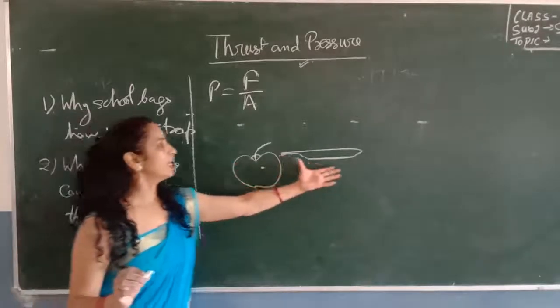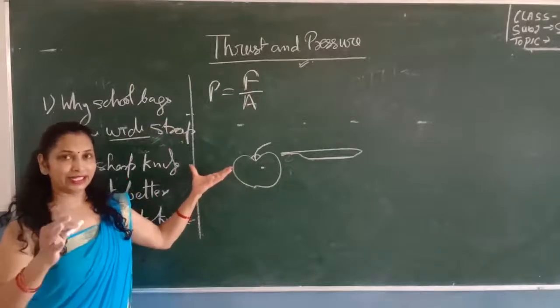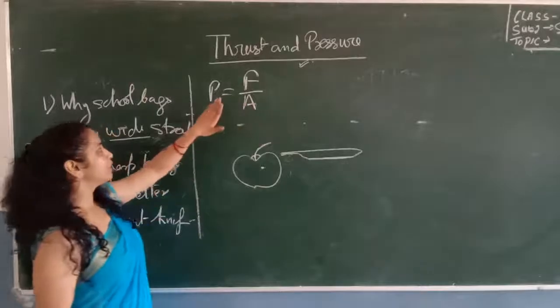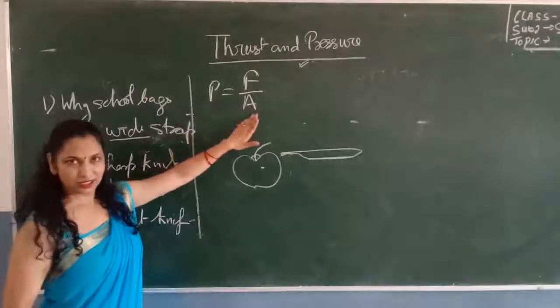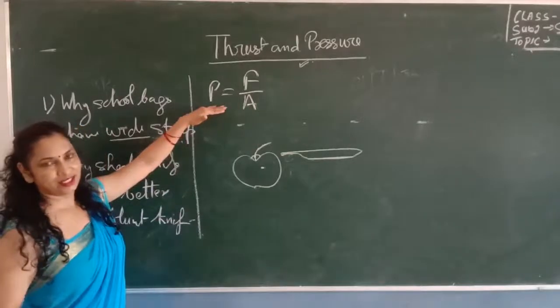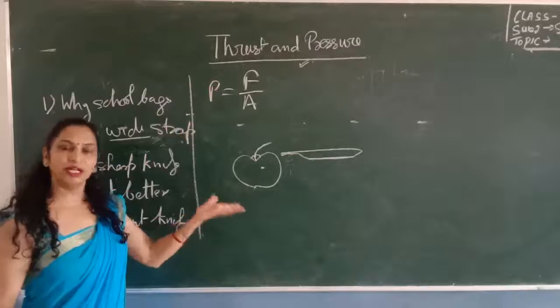So if a blunt knife is in contact with the apple, then the area in contact with the apple increases. And we know that pressure is inversely proportional to the area. So by increasing area, the pressure decreases. And that's why it becomes difficult for us to cut the apple with the blunt knife.